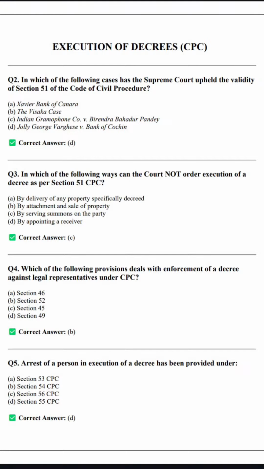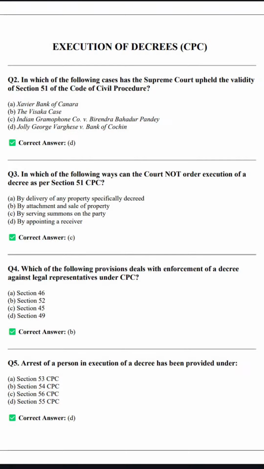Now let's move ahead to question number 3. In which of the following ways can the court not order execution of decree as per section 51 CPC? According to section 51 CPC, by delivery of any property specifically decreed, we can execute a decree.